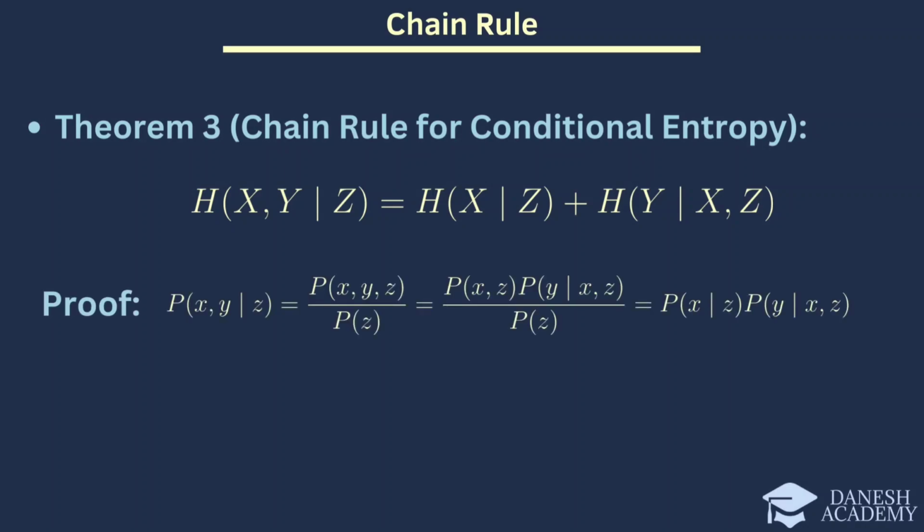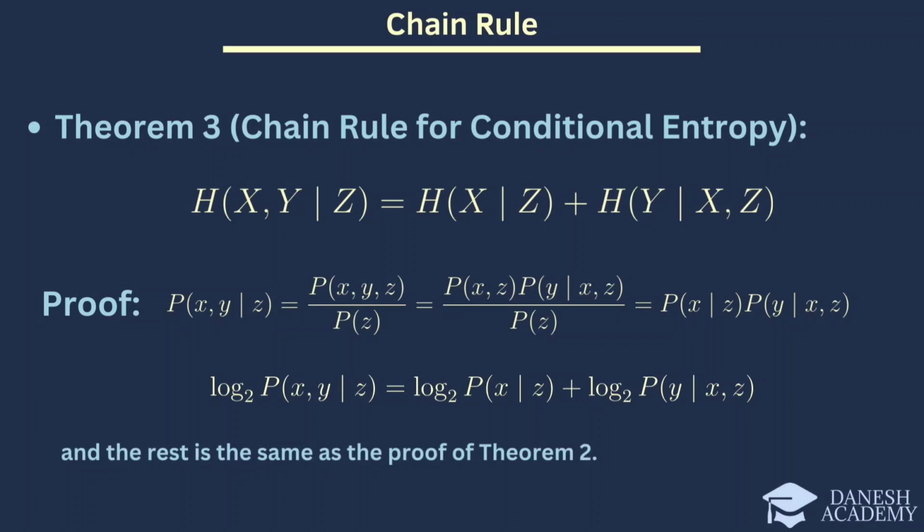We begin with the joint probability distribution of X, Y, and Z. This can be further broken down as follows. By recognizing this, we substitute to get this equation. Next, we take the logarithm of both sides. This shows that the logarithm of the joint conditional probability can be separated into the sum of the logarithms of the conditional probabilities. Finally, the rest of the proof follows similarly to Theorem 2, demonstrating how these components sum up to give us the total conditional entropy.